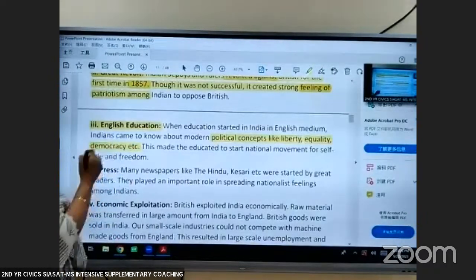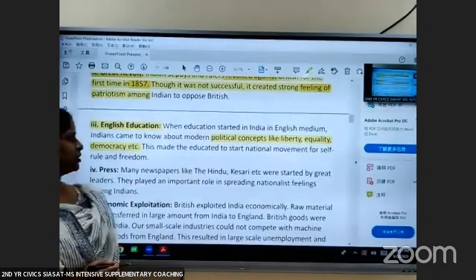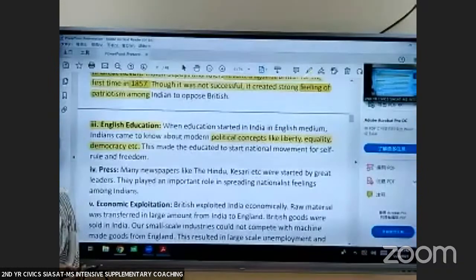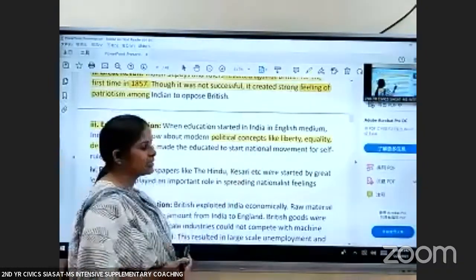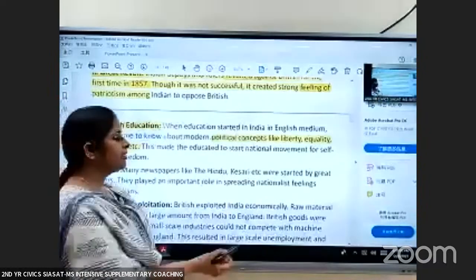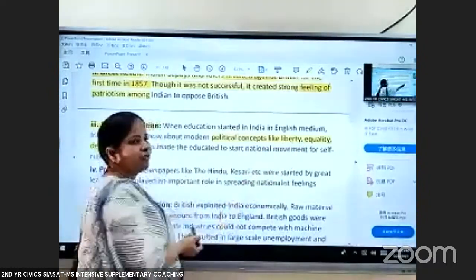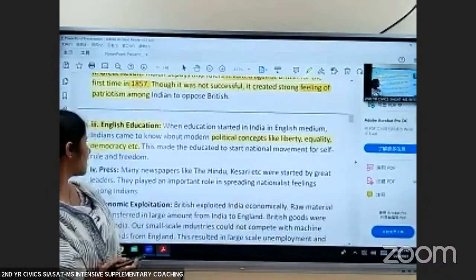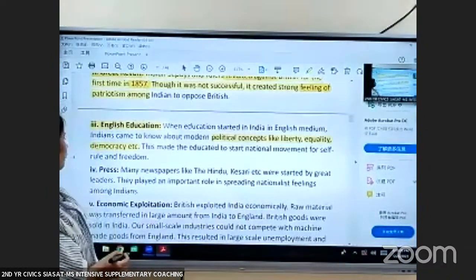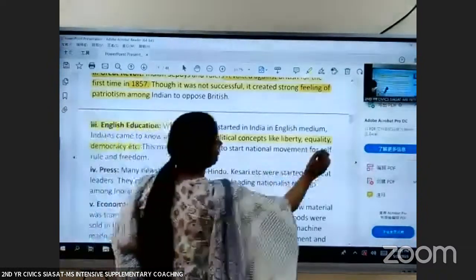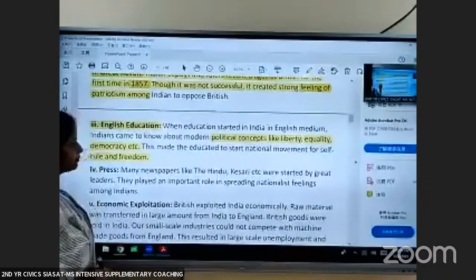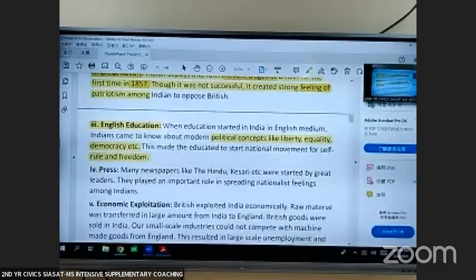So after the introduction of English medium schools and colleges, the Indians who went to these schools and colleges came to know about these political concepts, and they realized that there is no liberty, equality or democracy in India. And these educated Indians started demanding self-rule and freedom.